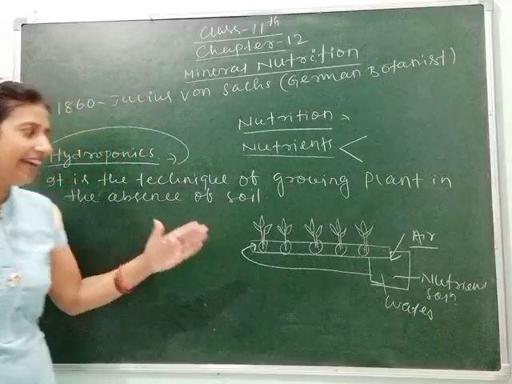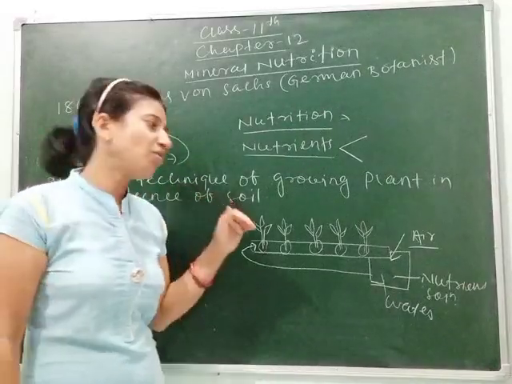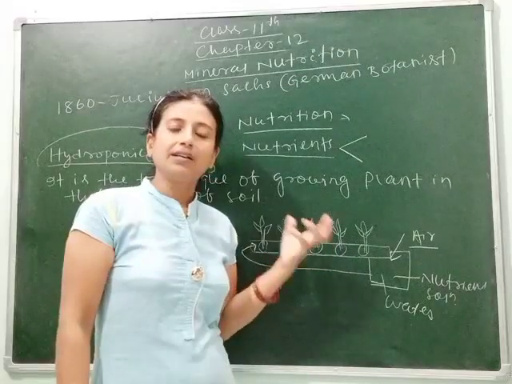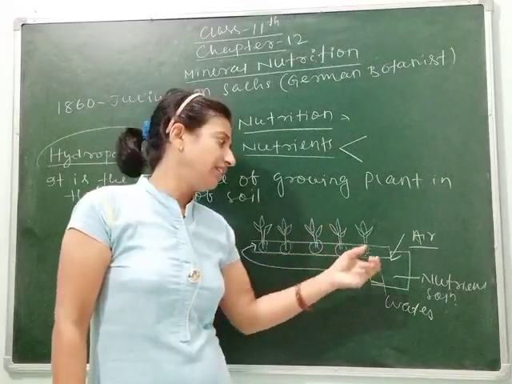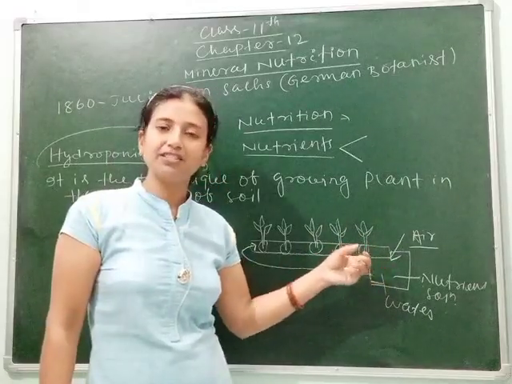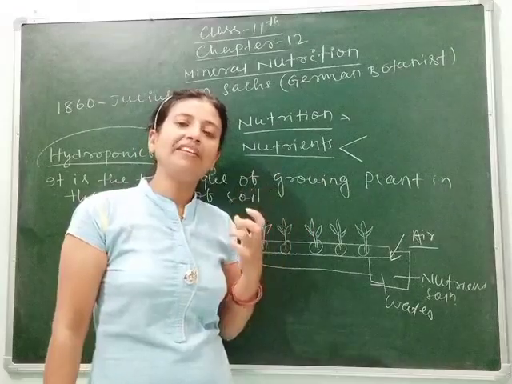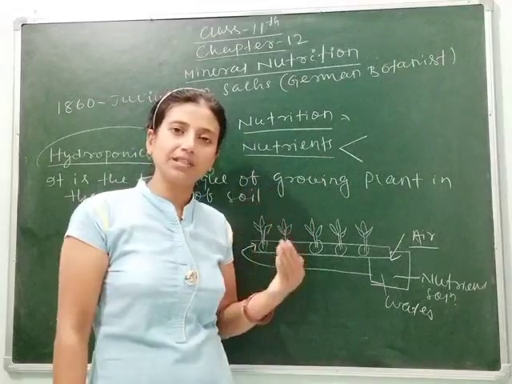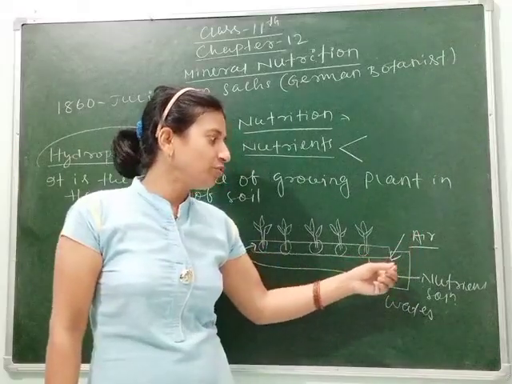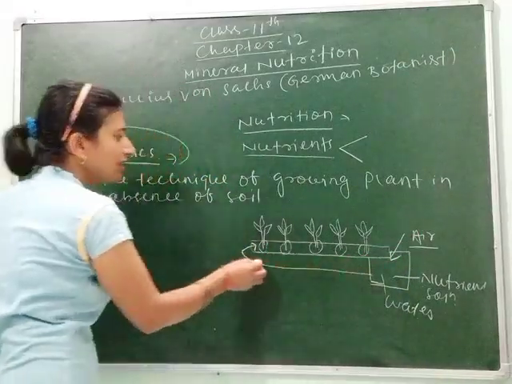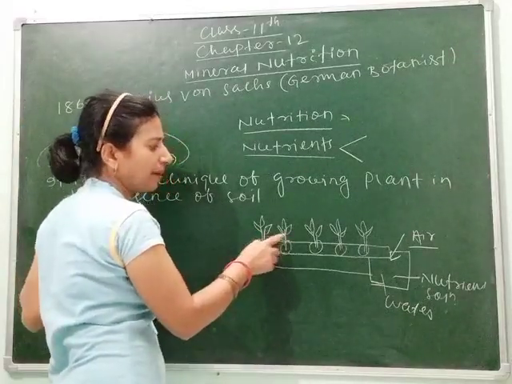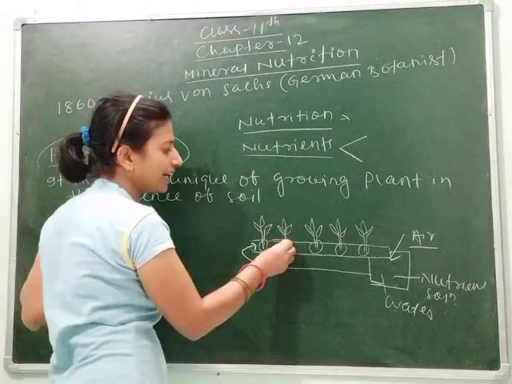Why do we need to supply air? As you know, air is the most important factor through which plants can take carbon and oxygen. Here oxygen is needed by the plant for respiration because a plant is also living, and as you know all living organisms need nutrition, and they do respiration, excretion, etc. So here air is pumped into the nutrient solution, then the nutrient solution is passed through the tube in which the plants are grown, and they take the nutrients from the solution.